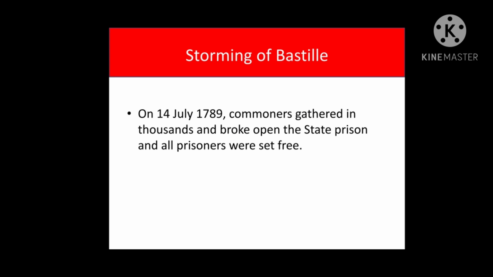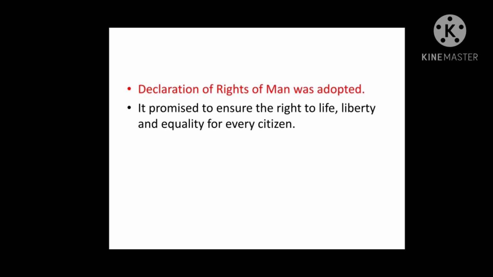After this, it adopted the Declaration of the Rights of Man and Citizen, and it proclaimed the equality of all men before law, freedom of speech, freedom of the press, freedom from arrest without cause, and equitable distribution of taxes. So, in this manner, these ideals became the guiding principles of the Republic of France.